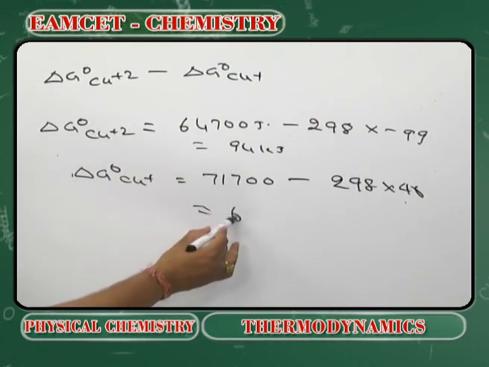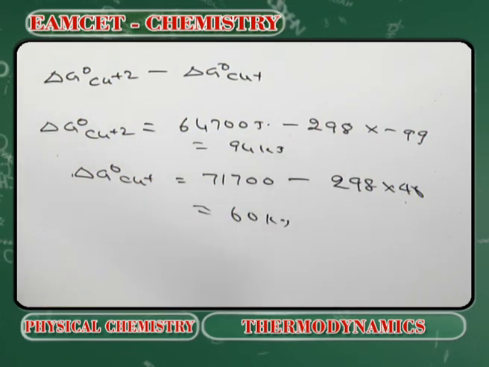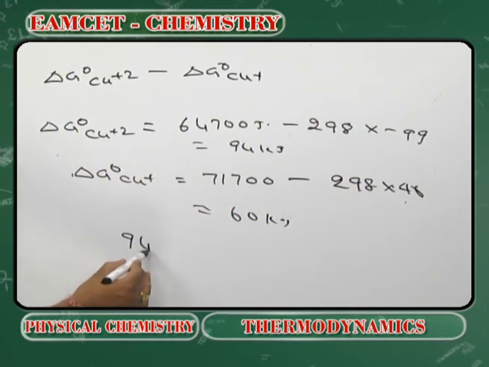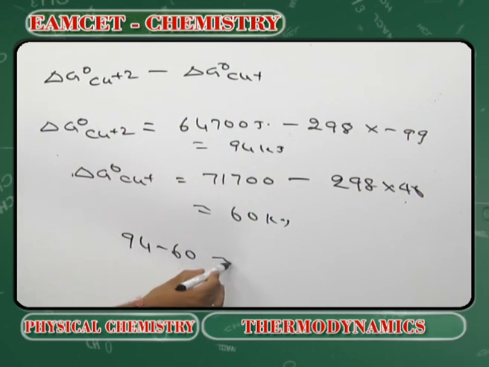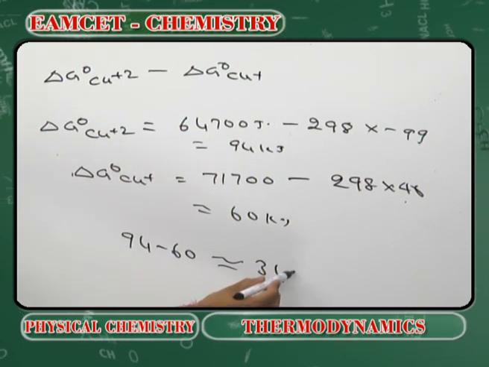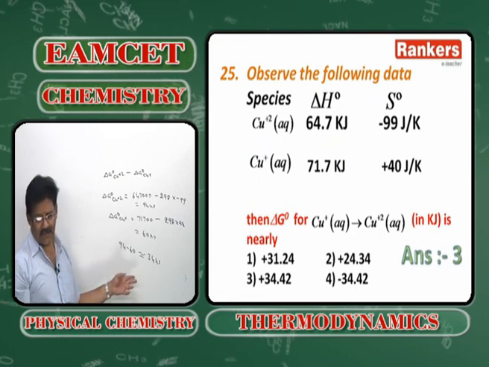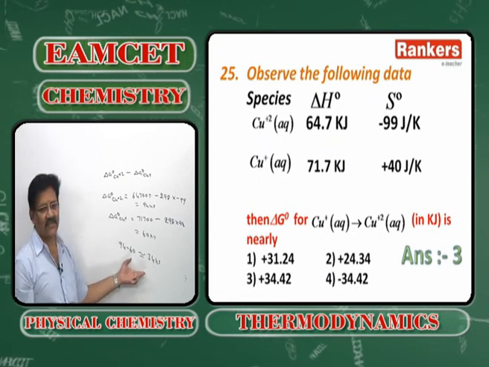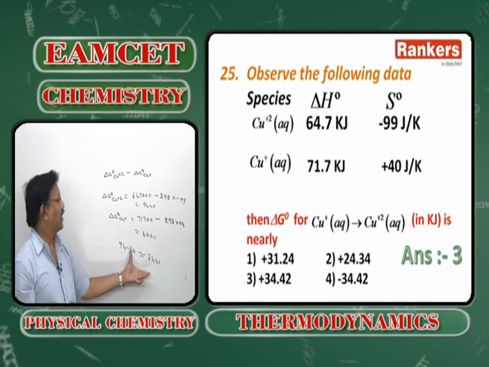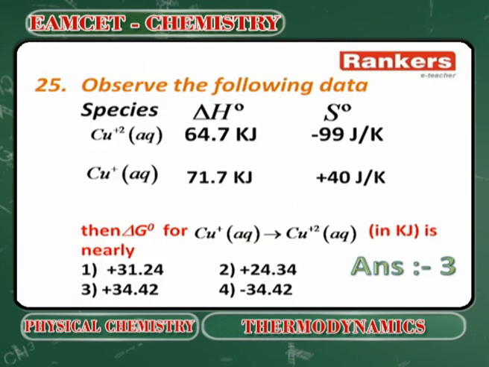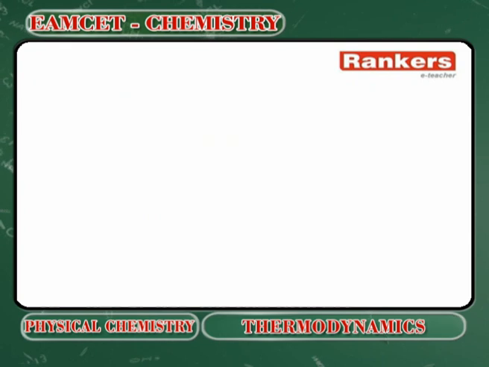So delta G naught for this process will be equal to 94 minus 60, approximately 34 kilojoules. So option 2, it is plus 34.42. Option 3 is the answer. Next.